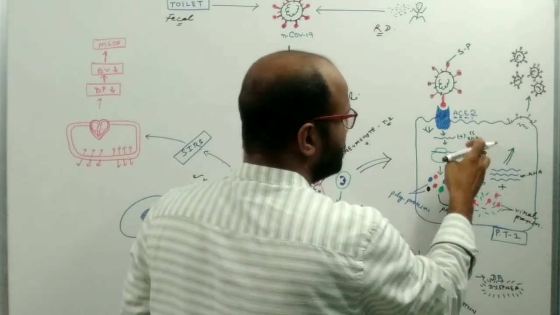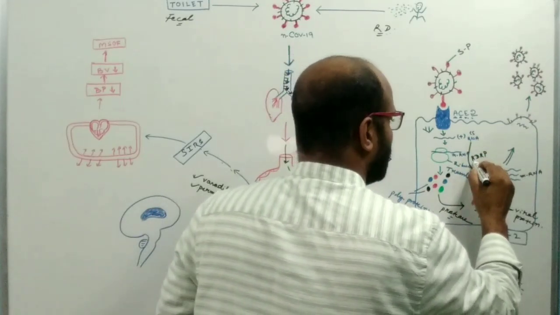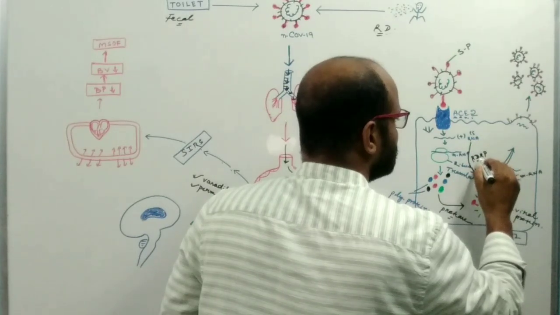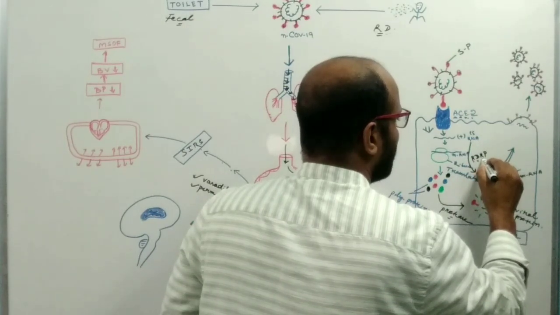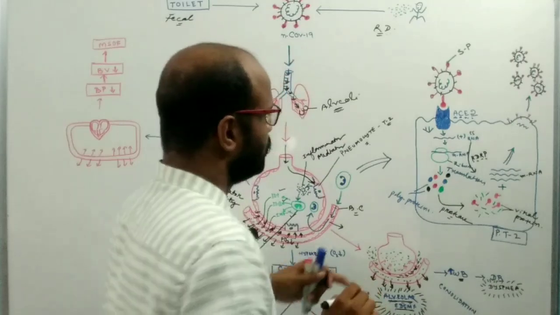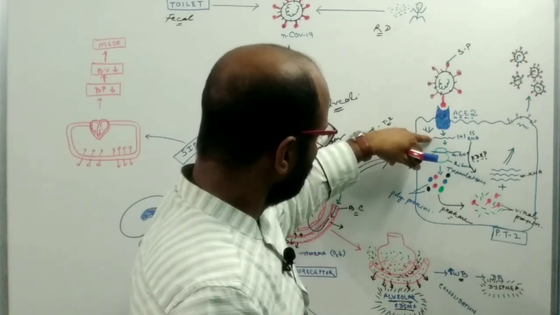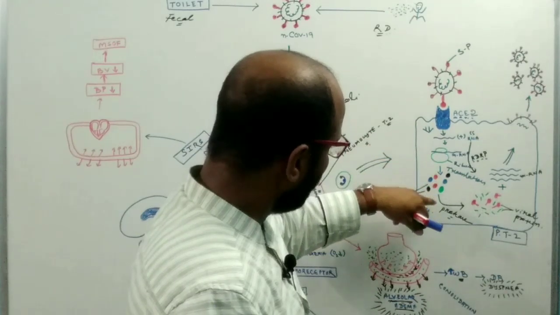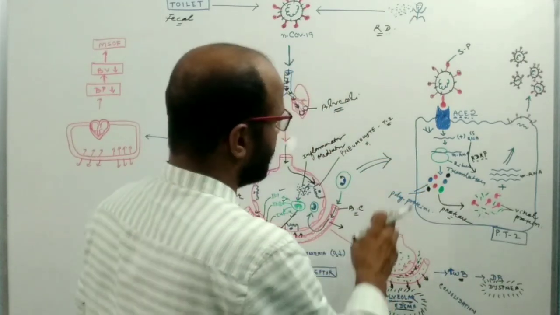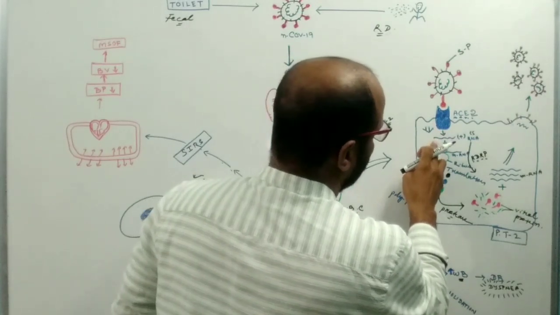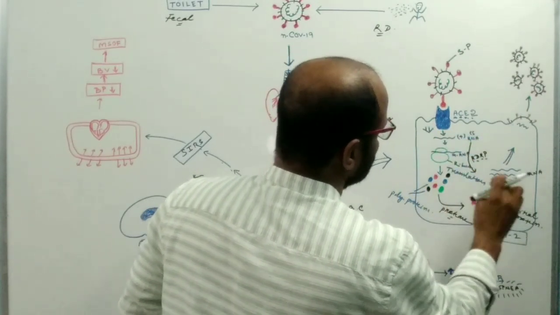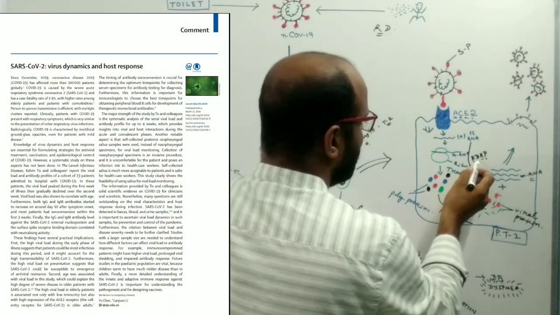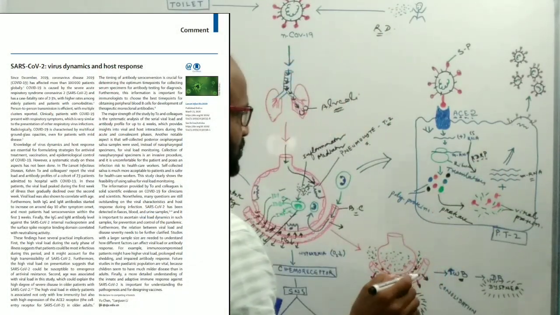So the mRNA replicates by the help of RNA dependent RNA polymerase. So on one side the mRNA starts to translate the protein, and on the other side this mRNA replicates the mRNA by the help of RNA dependent RNA polymerase.